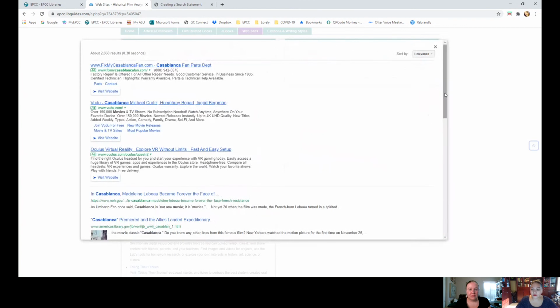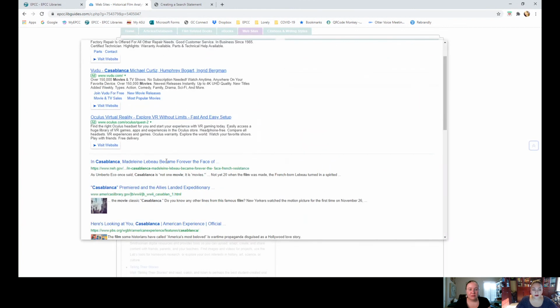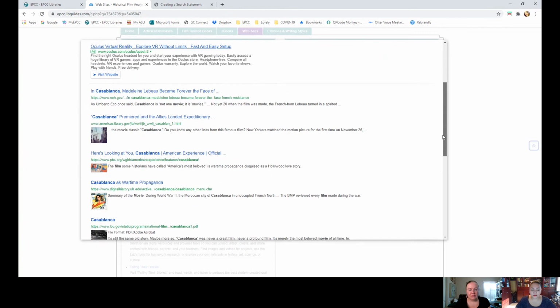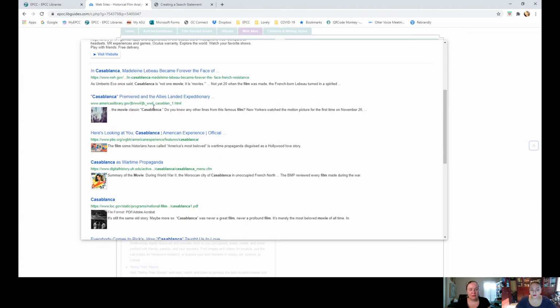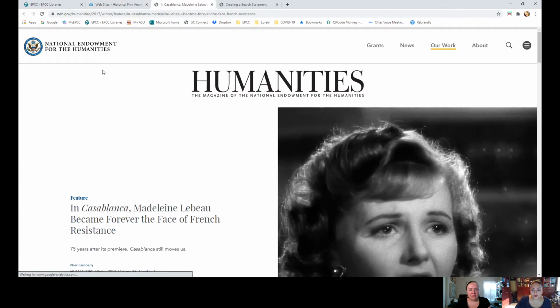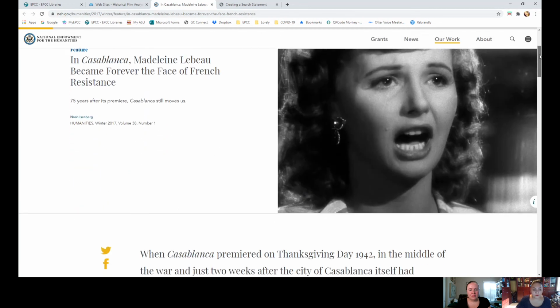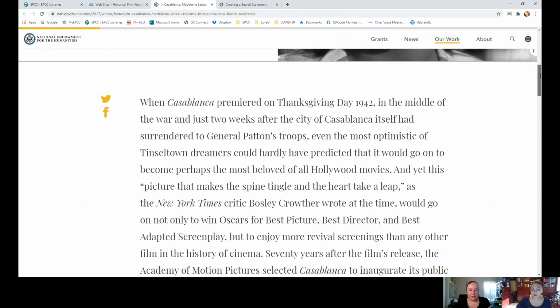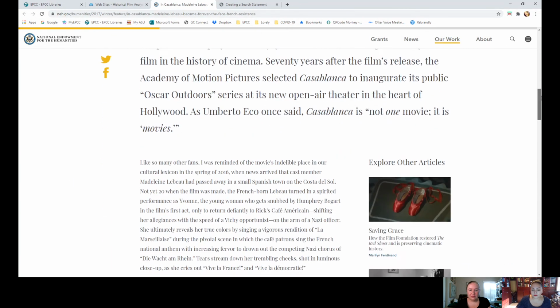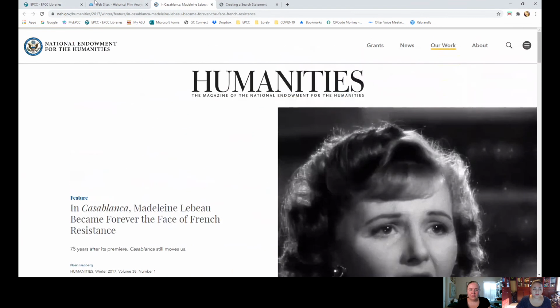Once you click search, the first items before the line are advertisements from Google, so just ignore those. And then below the line, those are more accurate and relevant to your topic. And you can just click on it and it'll take you to those pre-selected websites, the information that has been curated for you and that is relevant to your class and your topics.